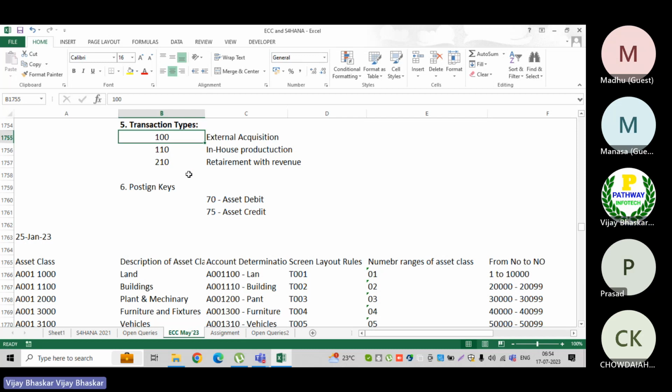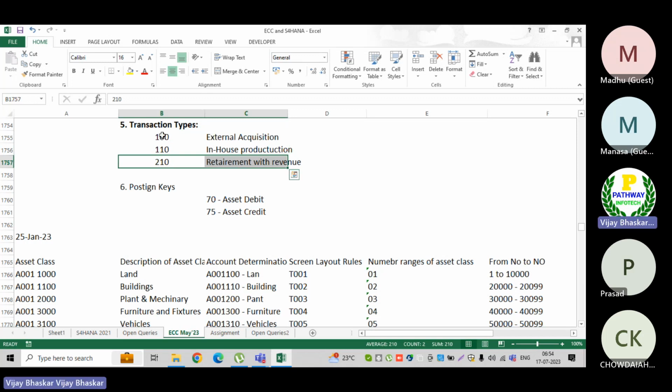Now let's say I want to retire the asset with revenue. The moment I want to sell that asset, how do I identify it in the system? Anyhow, the debit and credit posting keys are there. How can I identify the asset which is relevant for my external acquisition, or my asset retirement with revenue?